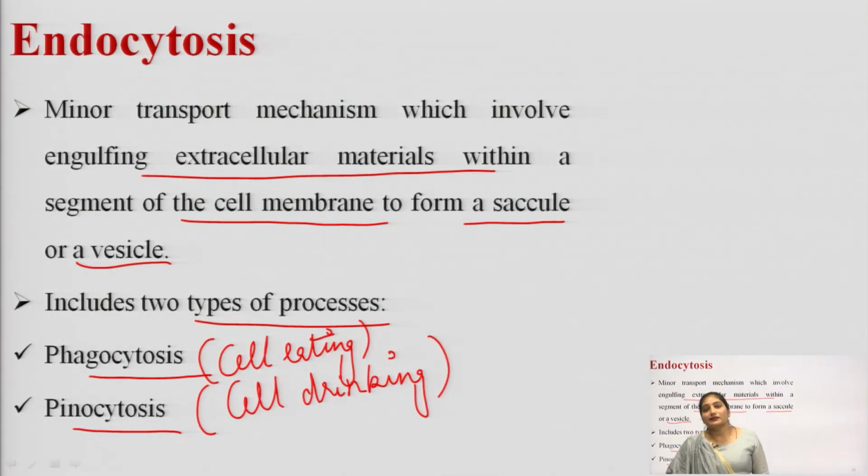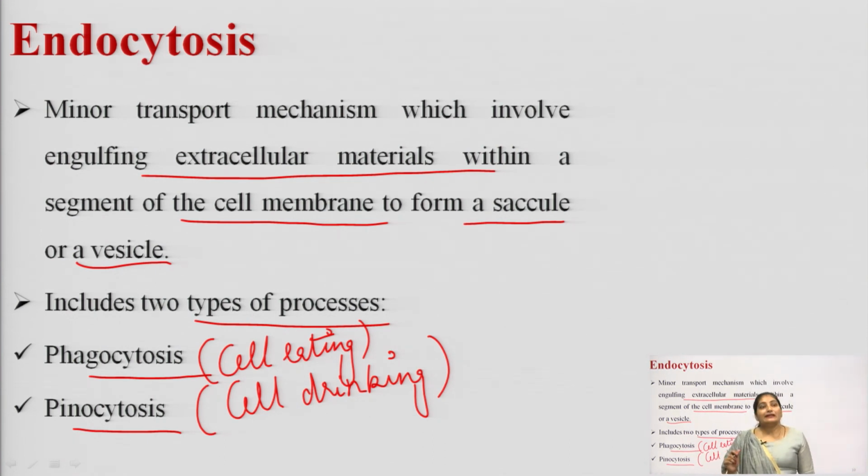Now, the last type of transport is endocytosis. It is a type of vesicular transport, meaning the transport takes place in the form of vesicles. This is a minor transport mechanism, and in this there is engulfing of extracellular materials within a segment of the cell membrane, and this engulfed segment is called a vesicle or saccule. That is why this mechanism is vesicular transport.